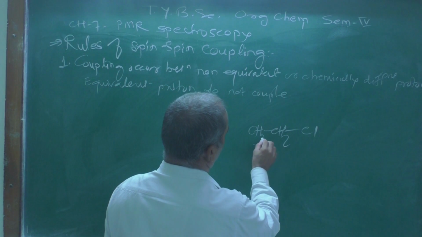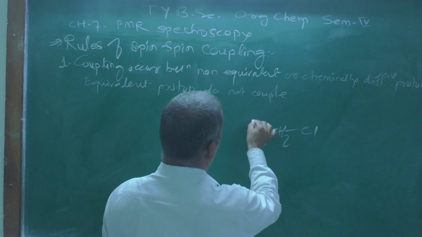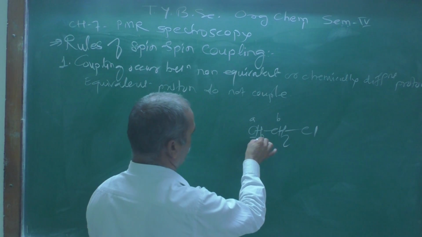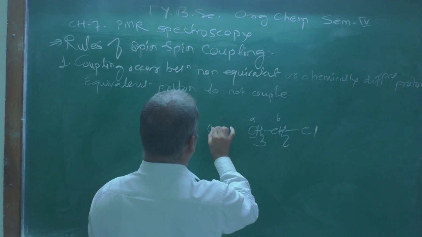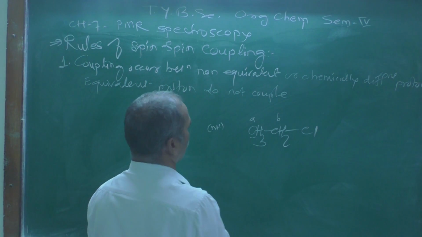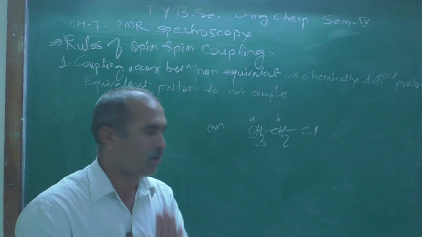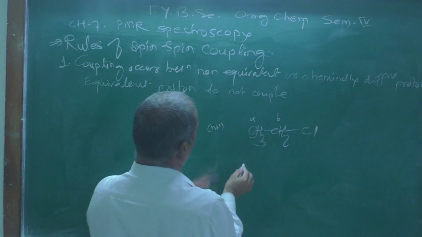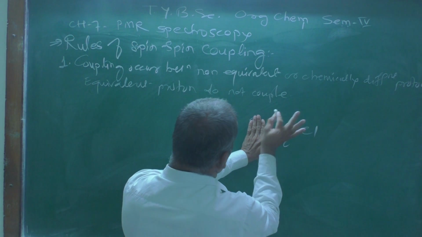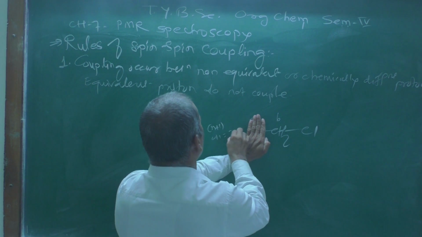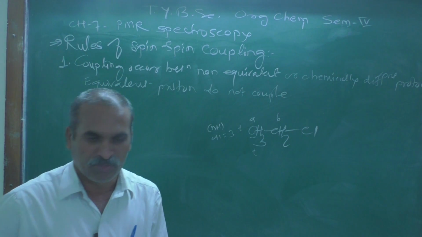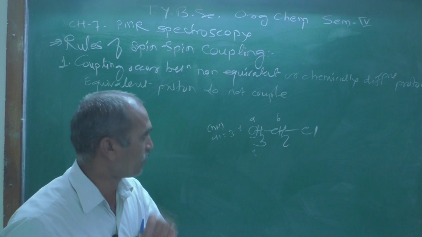There are methyl protons we can label as A and methylene protons we can label as B. According to the multiplicity rule, the n plus 1 rule, where n is the number of neighboring protons, the methyl group has two neighbors, so 2 plus 1 is 3, a triplet. This methyl group will produce the triplet.